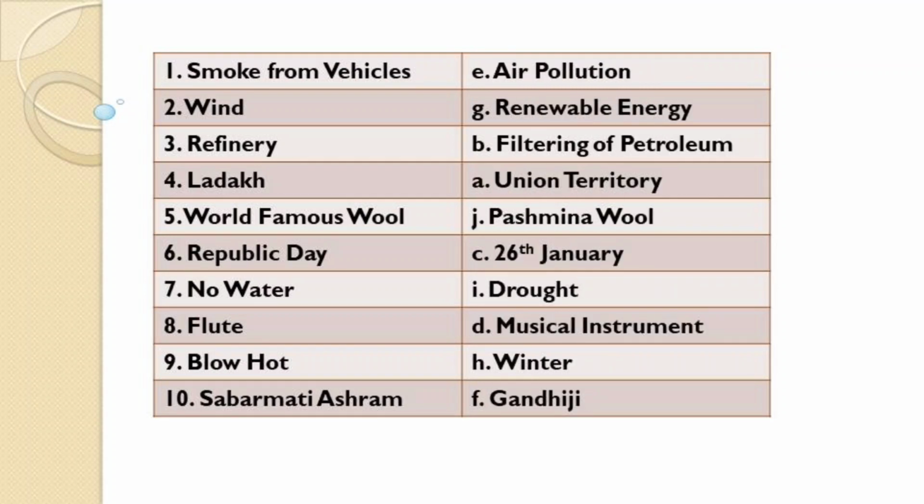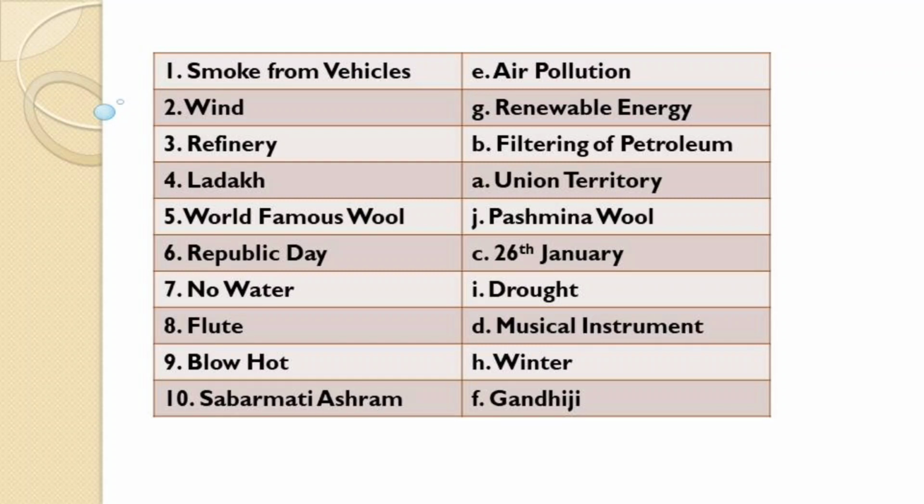Now look at the picture. The options are properly arranged. Smoke from vehicles causes air pollution. So 1 is matching with E. Wind is a renewable energy. So 2 is matching with G. Refinery is for filtering petroleum. So 3 matches with B. Ladakh is a union territory. So 4 matches with A.